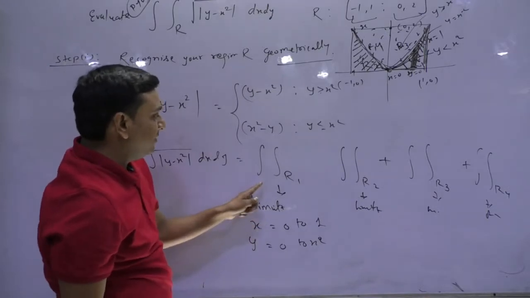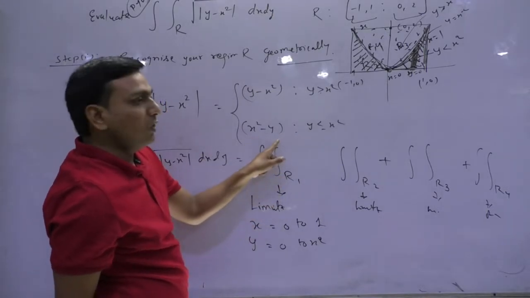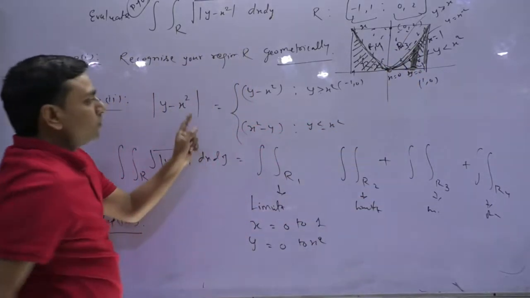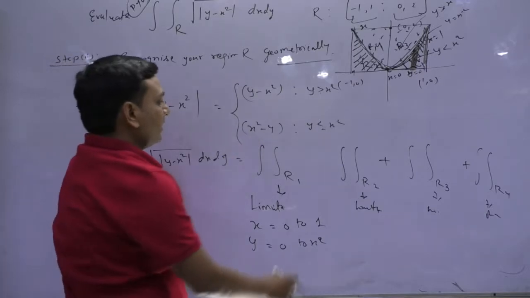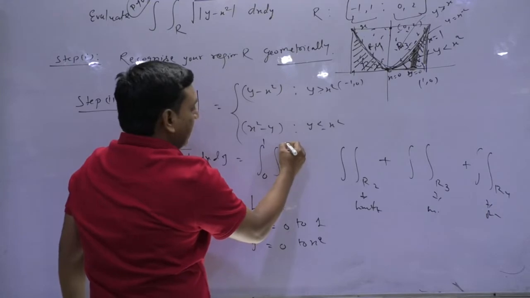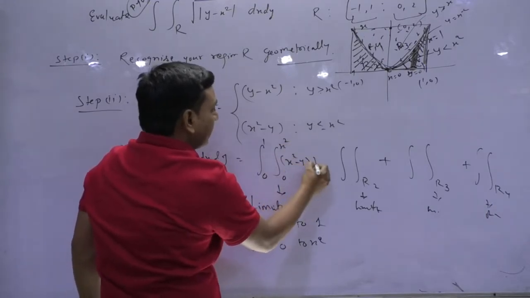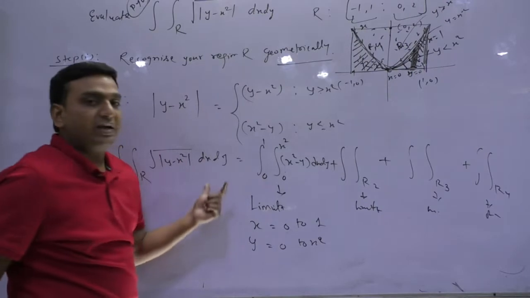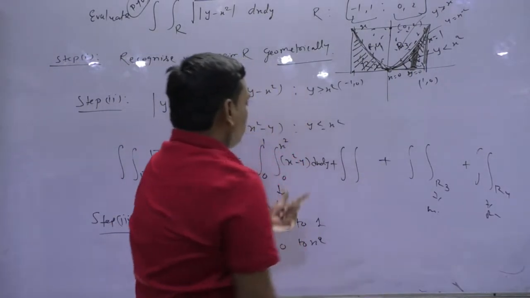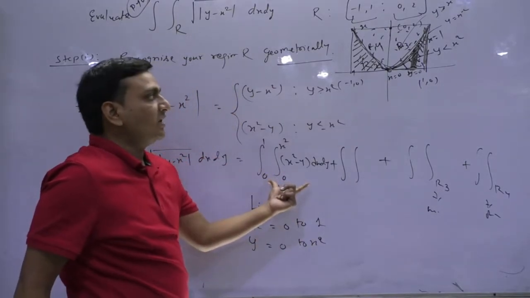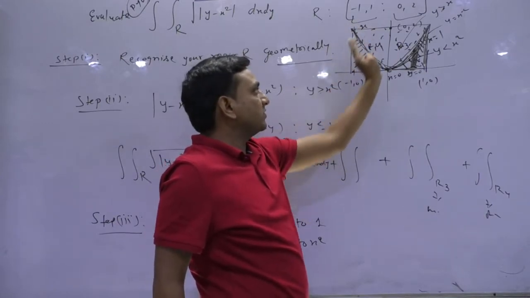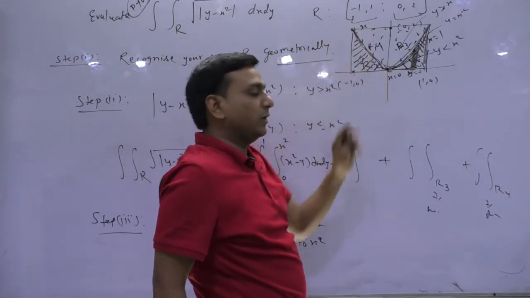So how I am writing is 0 to 1, 0 to x square, and for this region y is less than x square, so for y less than x square, what does my function become? x square minus y. So ultimately I'll have to calculate this integration. Is that clear? And the same story can be repeated. Either you do 2 times of this integration, because integration is nothing but the area below this curve, y equals x square.